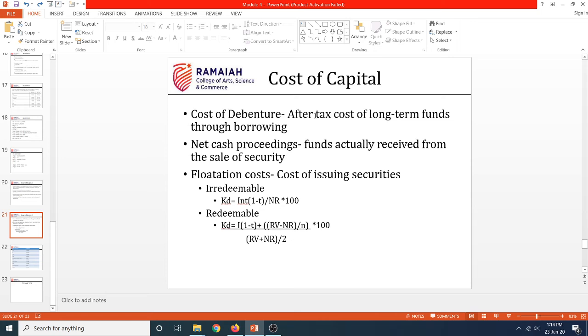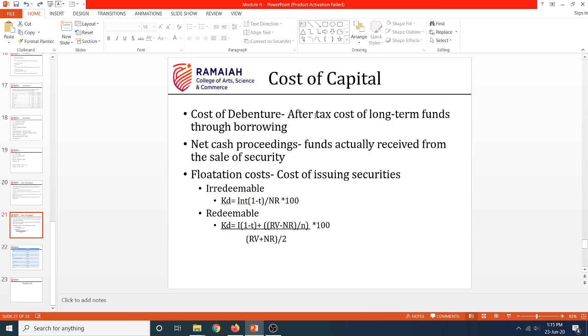So I give this entire process to a bank. For example, I'll give this to SBI Bank. SBI Bank is charging me 10,000 rupees. Out of this 5 lakh rupees of debenture capital that I'm raising, they are charging 10,000 rupees for this entire process. I don't have to bother about all those things. The idea is very simple.